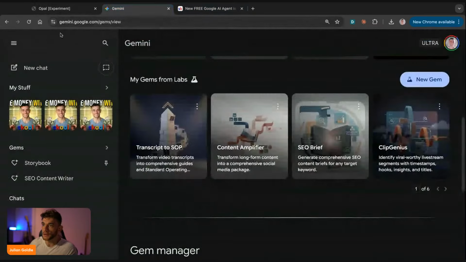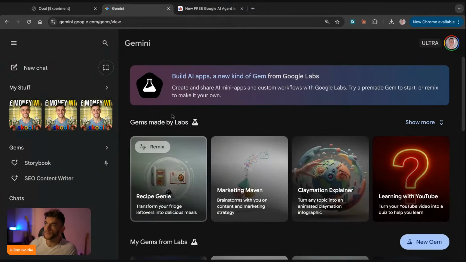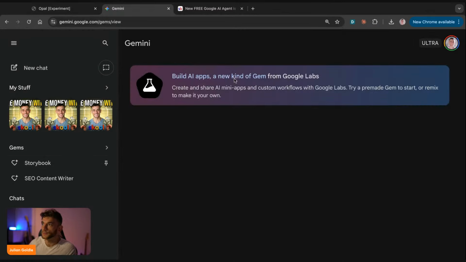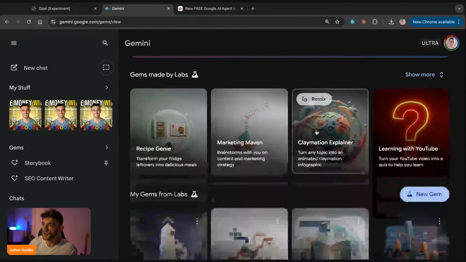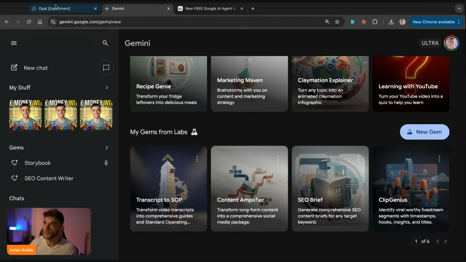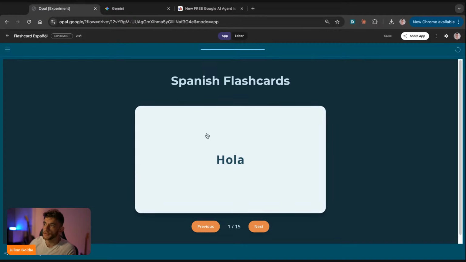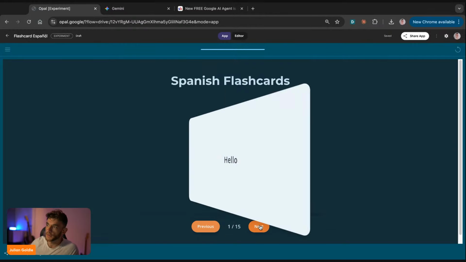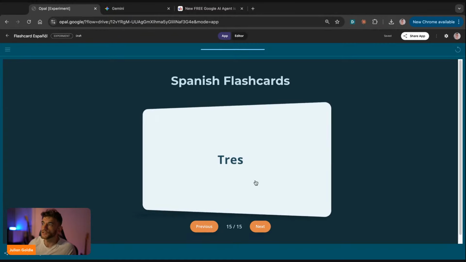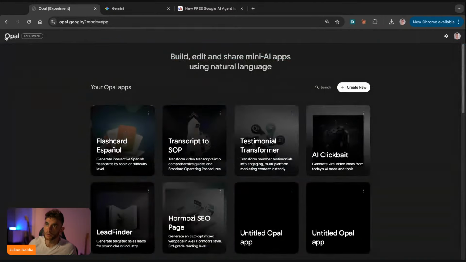Now, the other way that you can use this, and this is relatively new as well, is you can go into Gemini if you've got it enabled, and then you go to this section here, and you can see we've got new Gems, right? So you can build these AI super Gems. I think this is only available on the Pro plan, whereas you can get Google Opal for free. And you see here it's generated the flashcards. So for example, Hola, obviously, hello. These are really easy, but you get the point. You can generate these flashcards, build whatever you want using this app.